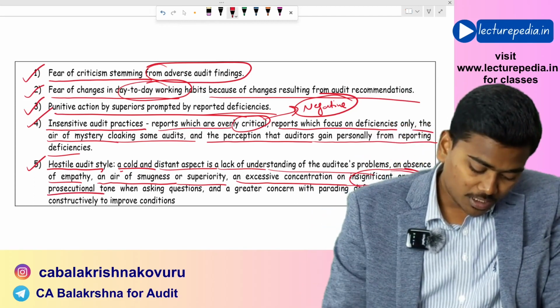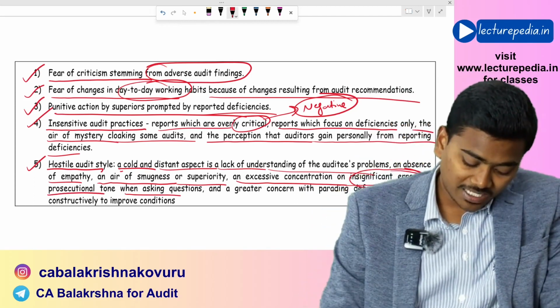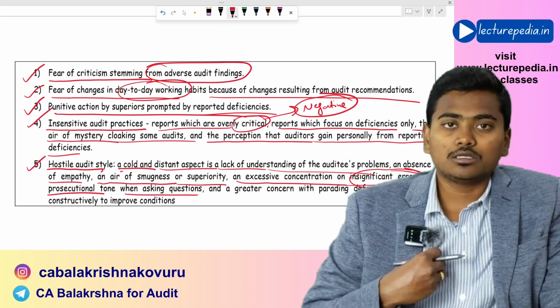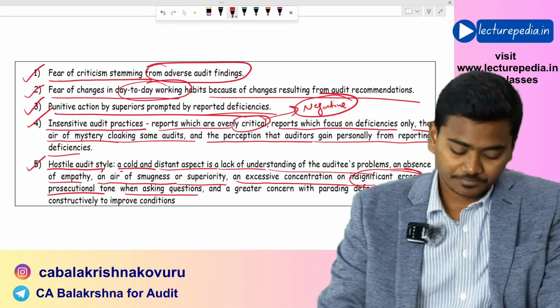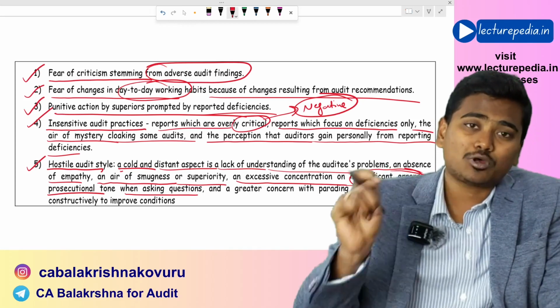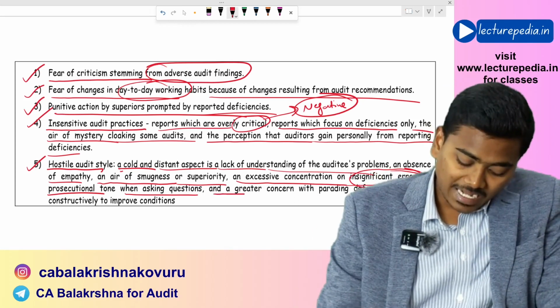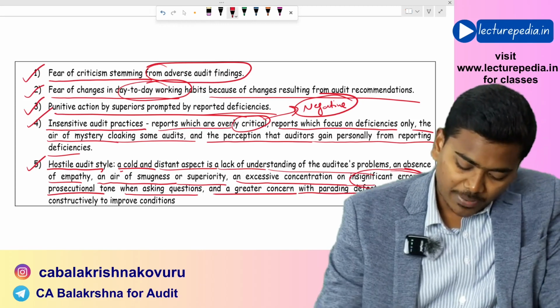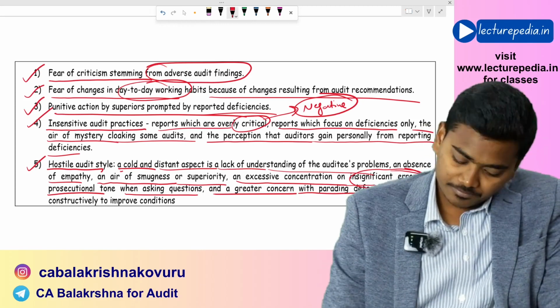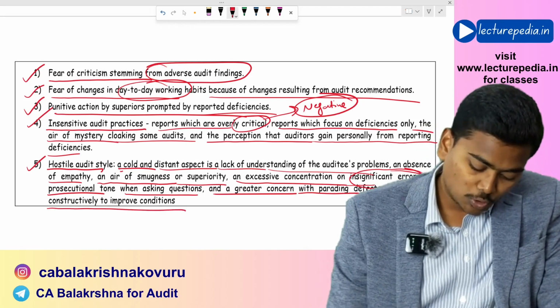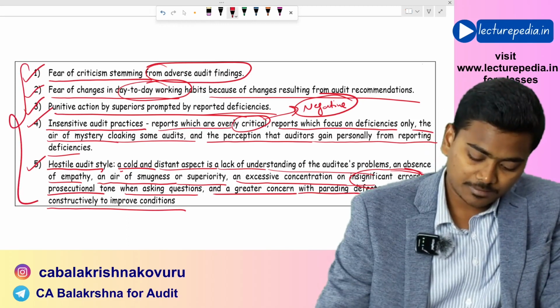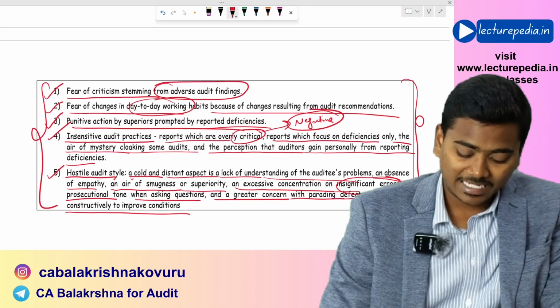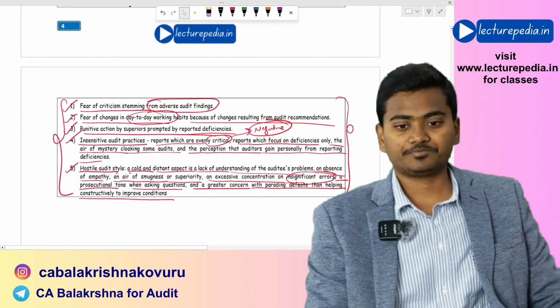So a prosecutional tone when asking questions, doing the audit in the form of an investigation, and a greater concern with pointing out defects than helping constructively to improve conditions. These five factors could cause antagonism within the entity.